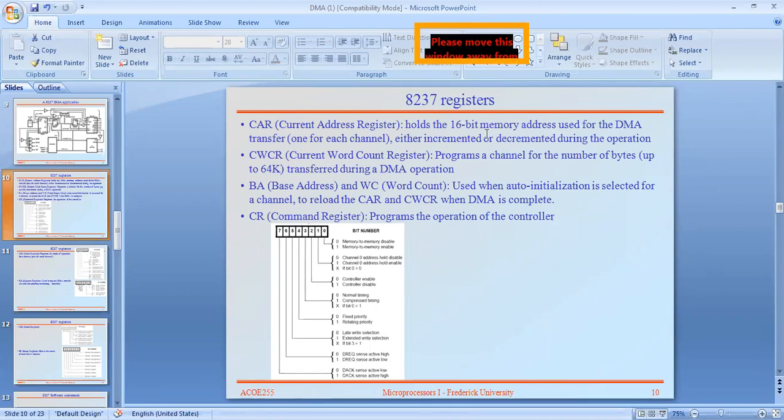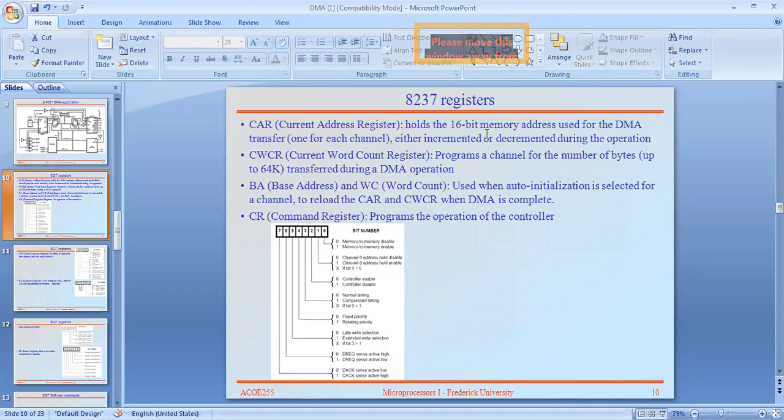Then the sequence of memory locations is what we use. CWCR is the current word count register. What is the purpose of the word count register? It tells how much data is transferred. Okay, see here, it programs a channel for the number of bytes, up to 64 kilobytes, transferred during the DMA operation. Okay, and next one is the base address. Base address and word count are used when non auto initialization is selected. Okay, it is used when auto initialization is selected for a channel.